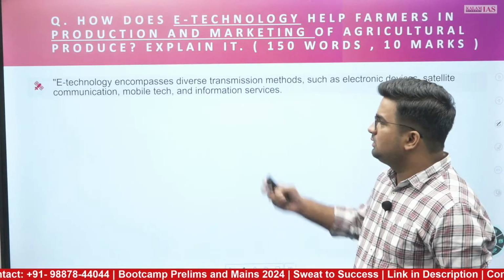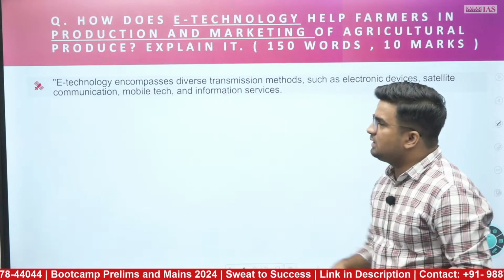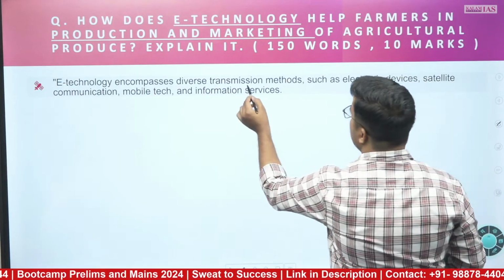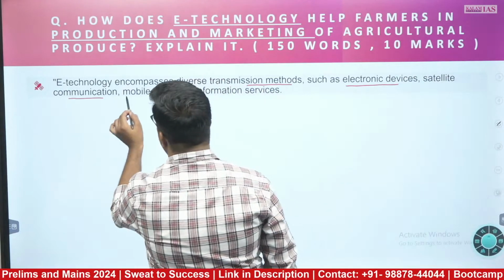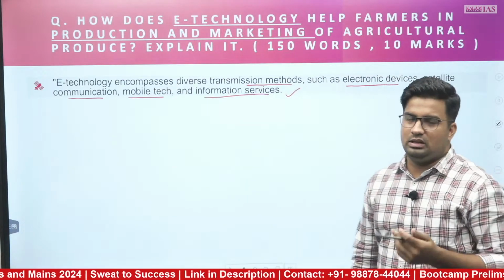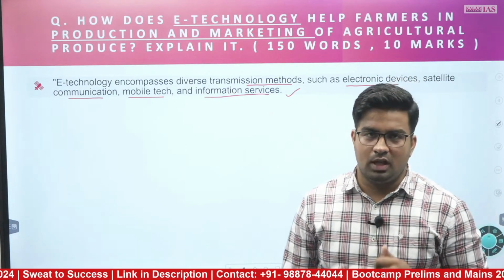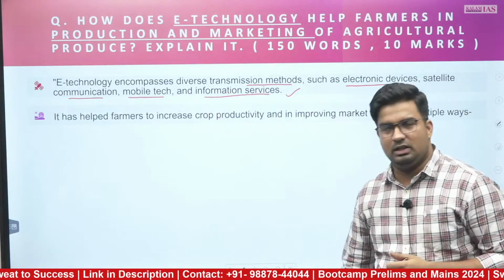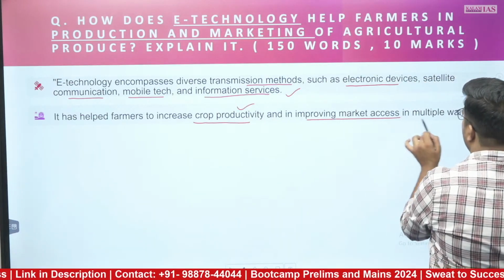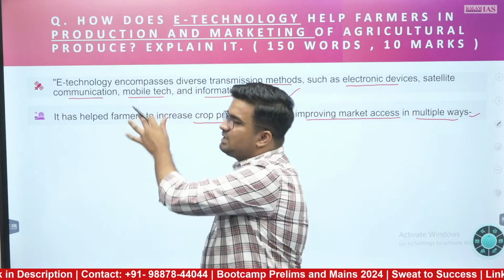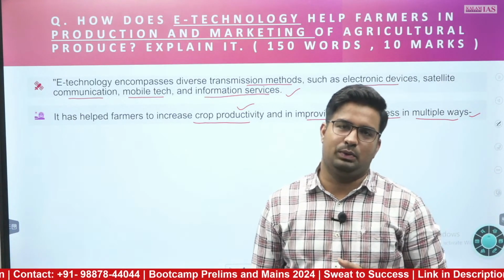In the first part, can we start with the definition of e-technology, what it does? For example, e-technology encompasses diverse transmission methods such as electronic devices, satellite communication, mobile tech and information services. Largely, these e-technology services have helped in the agriculture sector also. It has helped the farmers to increase crop productivity and improve market access in multiple ways. You have reciprocated the first part of the question in the introduction itself. Now let's see what points we can write into it.